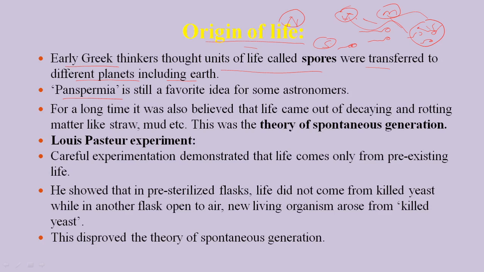So this is called panspermia, and it is still a favorite idea for some astronomers. That is the only reason astronomers are still searching for life on another planet.